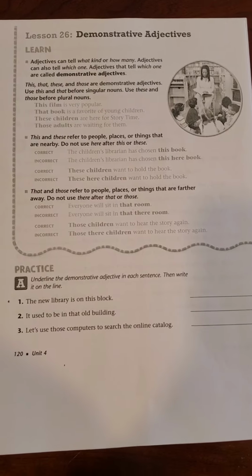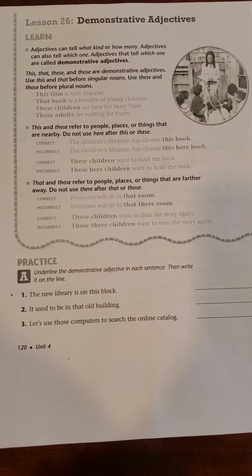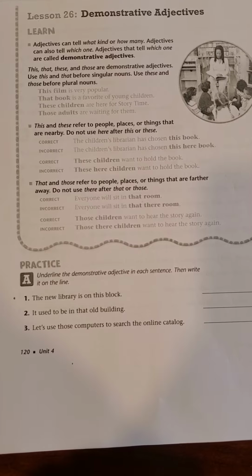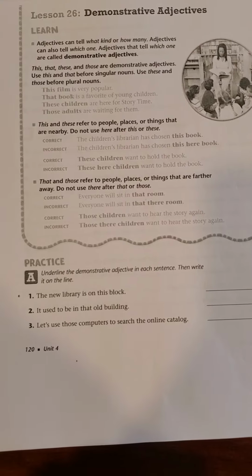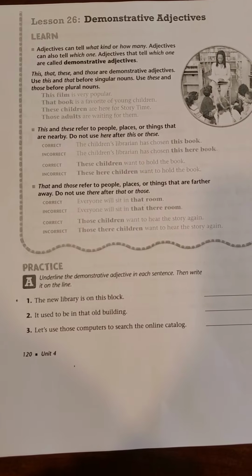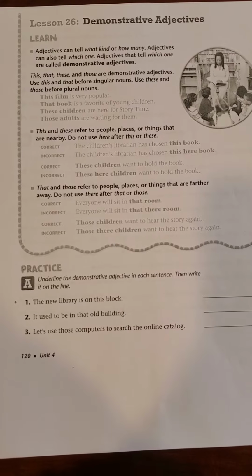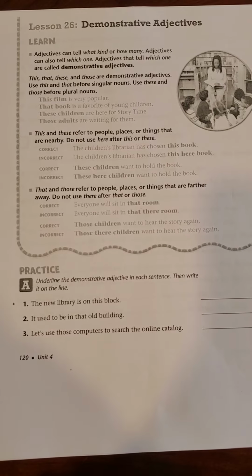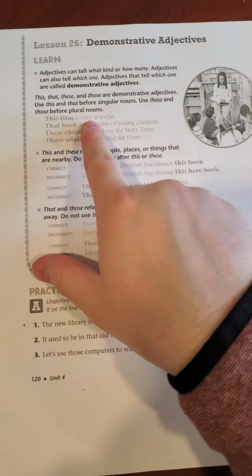It says adjectives can tell what kind or how many. Adjectives can also tell which one. Adjectives that tell which one are called demonstrative adjectives. This, that, these, and those are demonstrative adjectives. Use this and that before singular nouns. Use these and those for plural nouns. So for singular, we're looking at: This film is very popular.